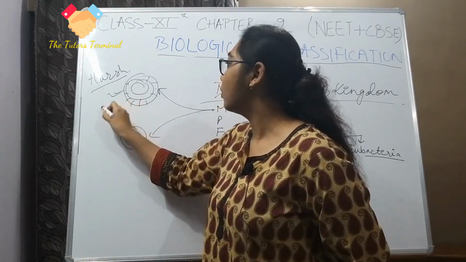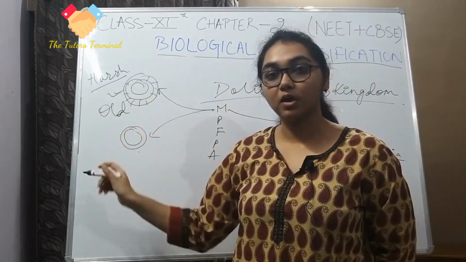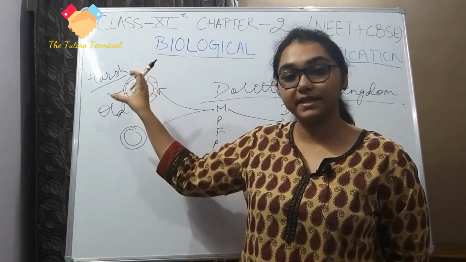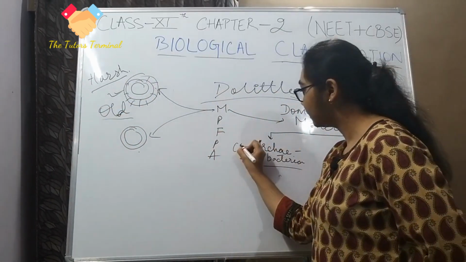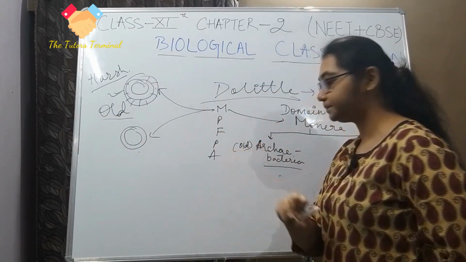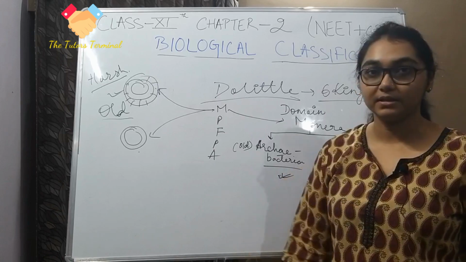So they are very old, because of their cell wall. So this old word became archae. Archae means old, and these bacteria were put under archaebacteria.